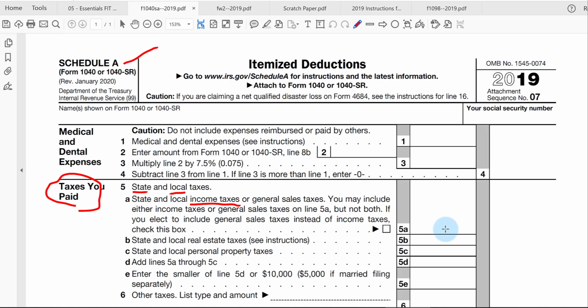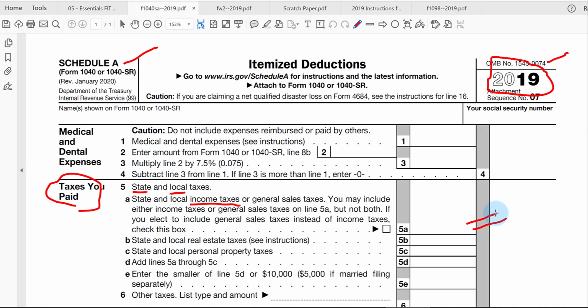Also, if you had paid state income taxes with your previous year tax return, here we're looking at the year 2019, but if you filed your 2018 state return and you made a balance due payment, it probably was paid in the year 2019. So that balance due payment can be included here in this line 5A. Also, if you pay what we call quarterly estimated tax payments to the state government, you can also include it here.